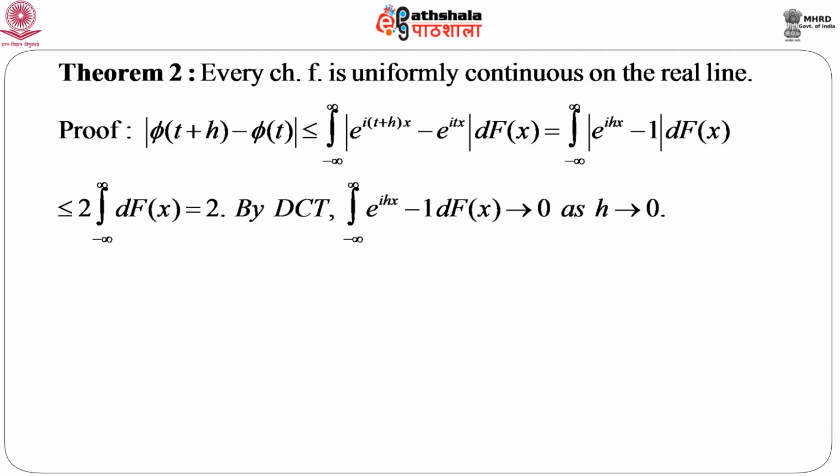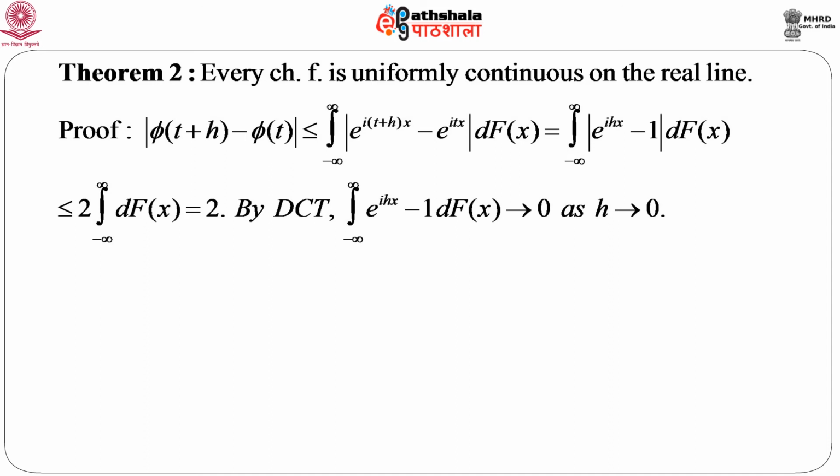Again, just using the trick that is used in proving the previous theorem, we bring this modulus sign inside the integral, and hence we get an inequality. So, this becomes the integral from minus infinity to infinity of modulus of e to the power i(t+h)x minus e to the power itx, with respect to dF(x). So, this integral is with respect to capital F(x), which is a distribution function. Now, note that I have not considered any particular form of this capital F, except that it is a distribution function of a random variable having the three previously mentioned properties.